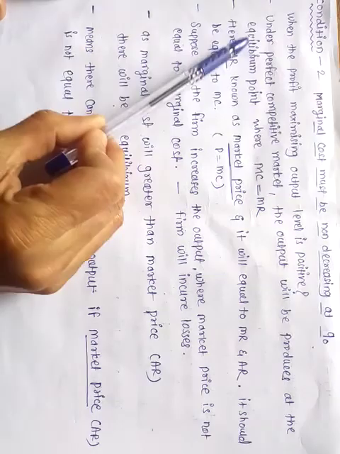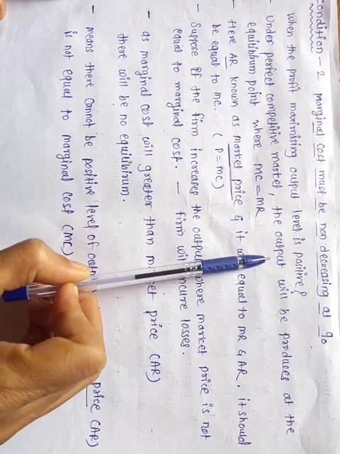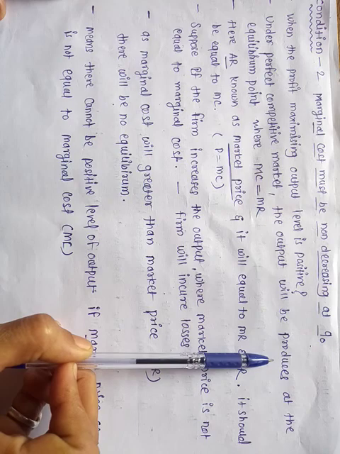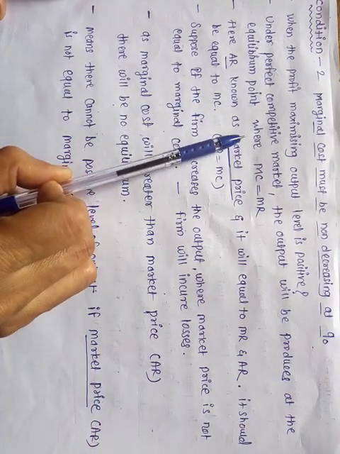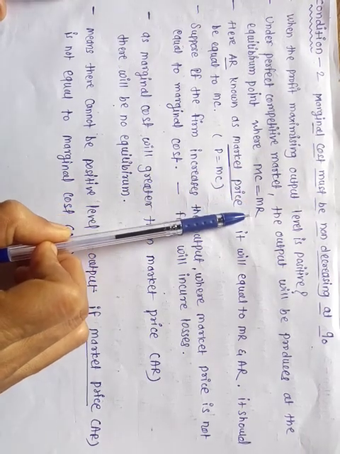Means under the perfect competitive market, the production will be produced at the equilibrium point where the marginal cost is equal to marginal revenue.